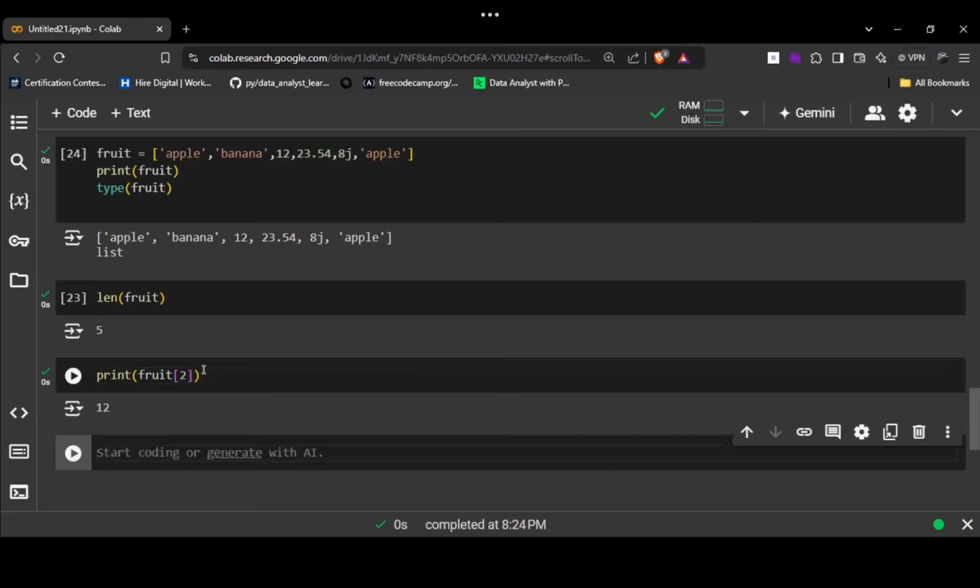So who said 12? Now tell me why you have said 12. Because it starts with 0. 0 is apple, 1 is banana, and 12 means 2. Right. So guys, how is he seeing this 12?